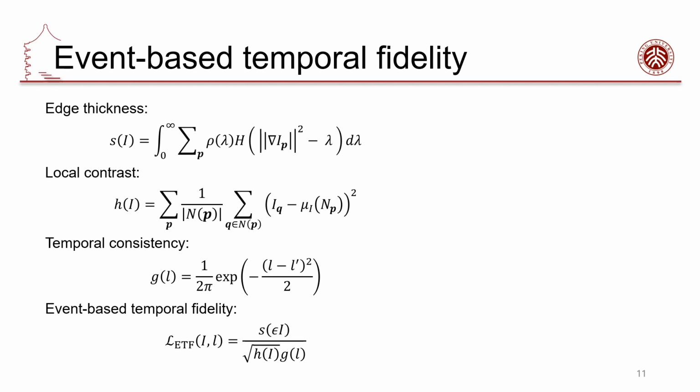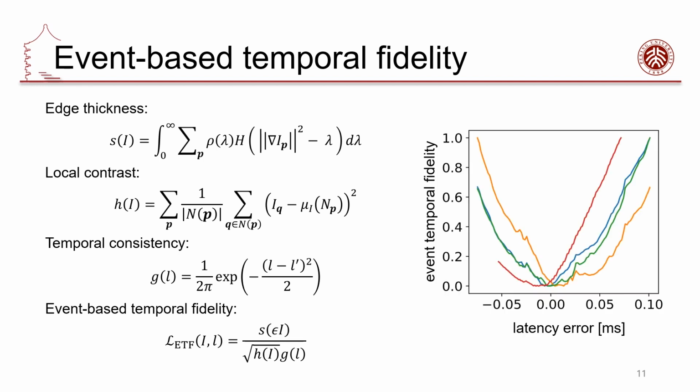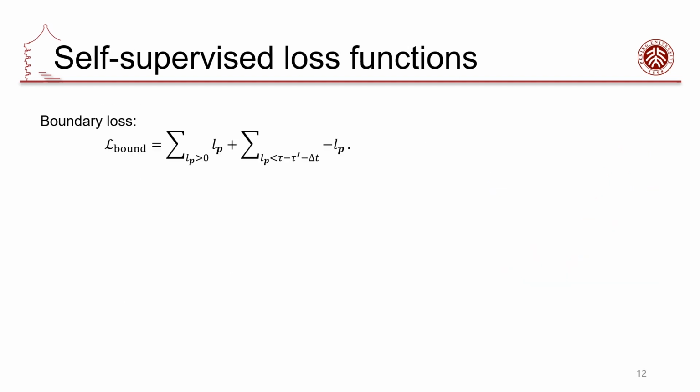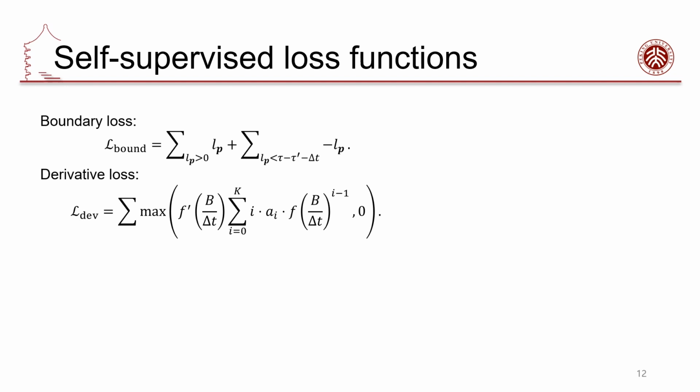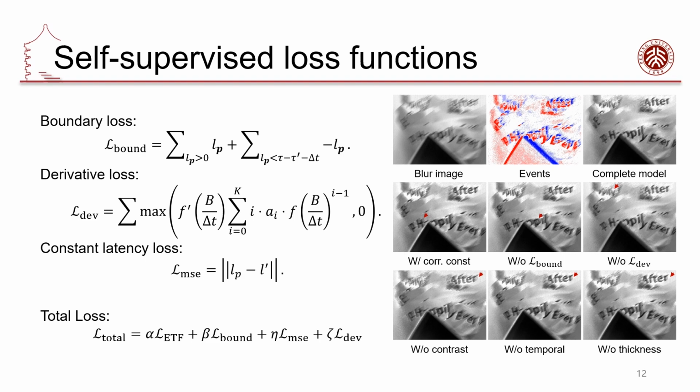By minimizing the ETF and assuming latency is constant across all pixels, we can obtain a constant latency. As shown on the right side, the ETF decreases as the latency approaches the ground truth latency, which validates the efficacy of the ETF. Heuristically, most of the latency should lie in the range from 0 to the exposure time of the last blurry image. From the latency illuminance curve estimated previously, we can observe that the curve should be monotonic. Thus, we introduce the derivative loss. Constant latency provides an effective estimation of the overall latency. Finally, we obtain the total loss for the latency curve optimization.